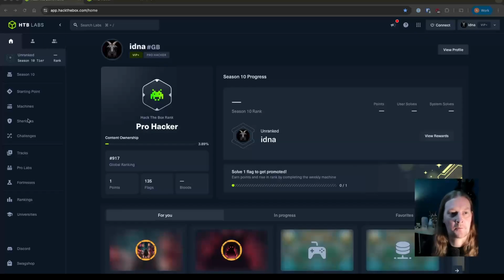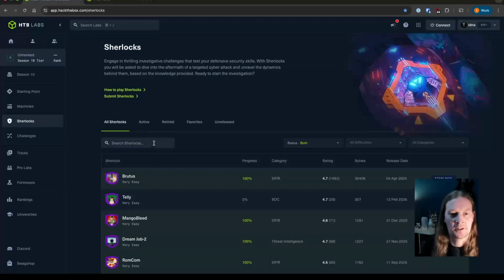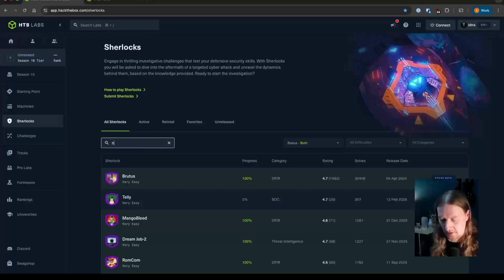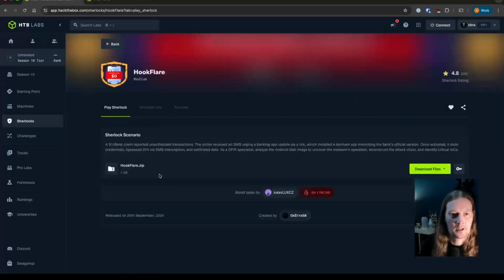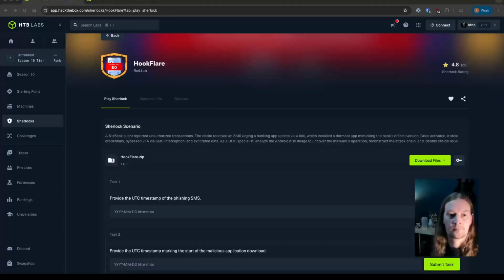So here we are on HackTheBox Labs. I'm just going to come down to Sherlocks here on the left, where I can see over 100 different Sherlocks. I'm going to search for HookFlare, and here it is. And we can just read through the scenario.